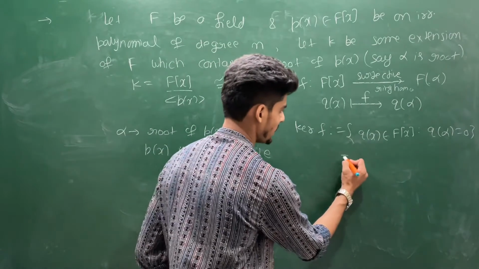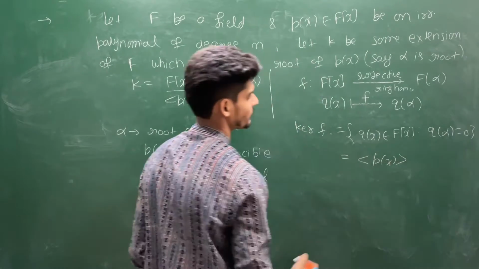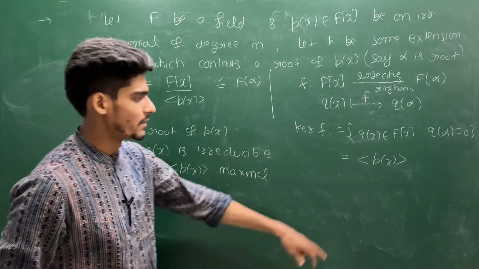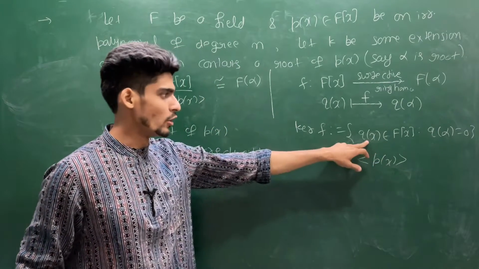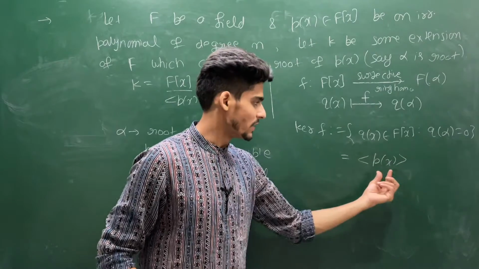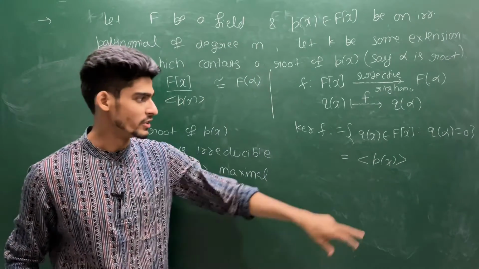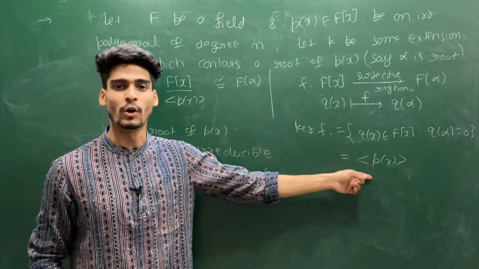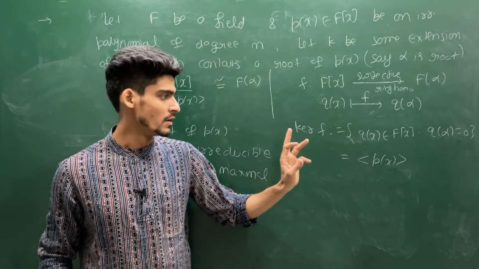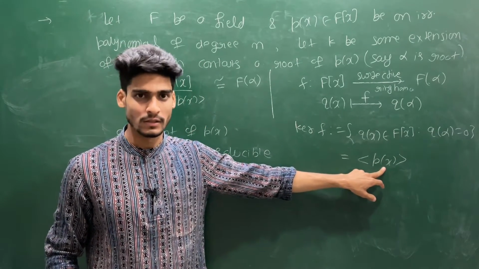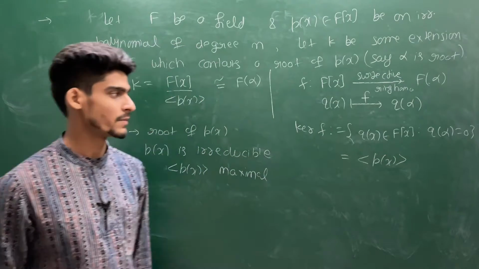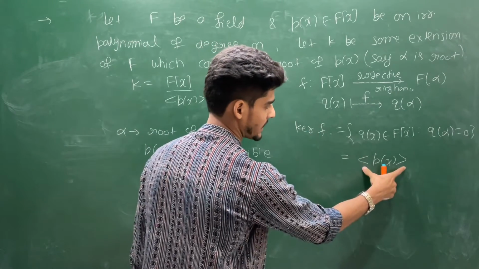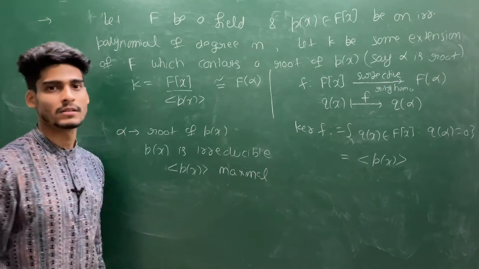Can I say this is directly this? Because kernels are ideals and this is the maximal ideal. You have all those polynomials which vanish at the point alpha, but this will be the smallest polynomial which generates the maximal ideal. Because if you take a polynomial of degree 1 and a polynomial of degree 2, the degree 1 polynomial will be bigger as compared to the degree 2 polynomial. So this is maximal. So kernel f will become exactly this. I have skipped one line for you. I have proved that every member of the kernel must be inside this, but you have to prove every member of this is inside this.